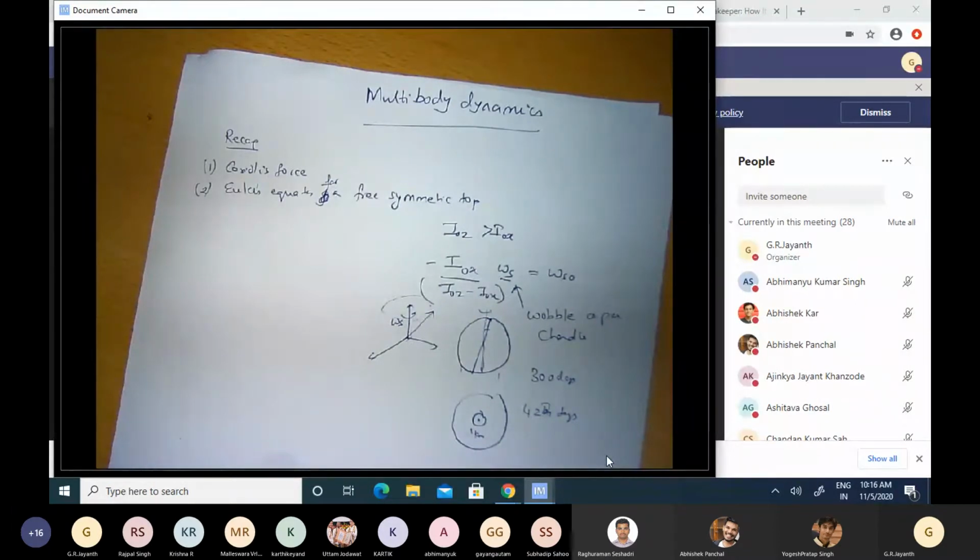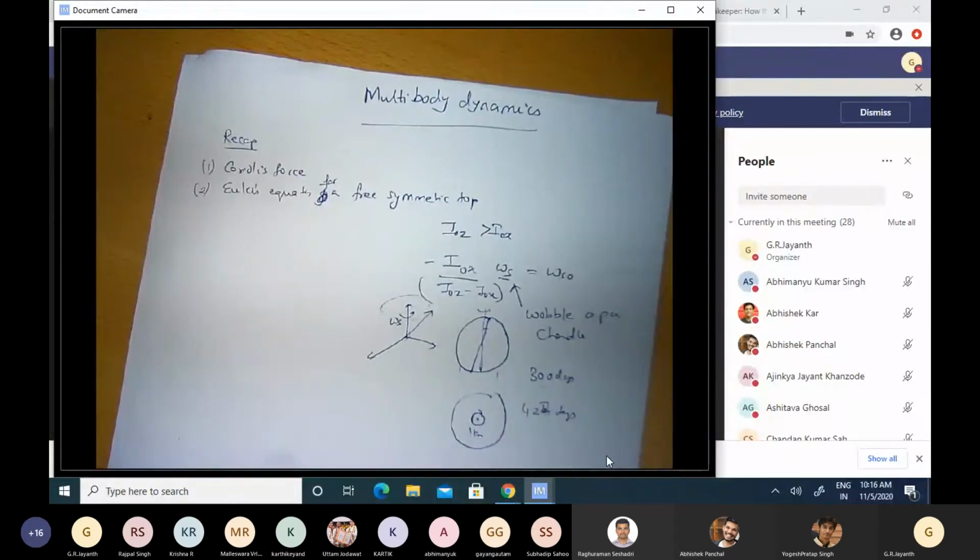But what is worth noting is that the simple model of Earth as a solid rigid oblate spheroid gives us a very good approximation of this wobble rate, which is 300 days.